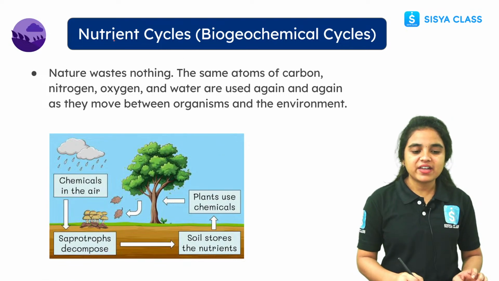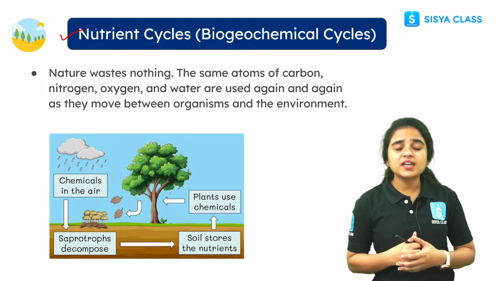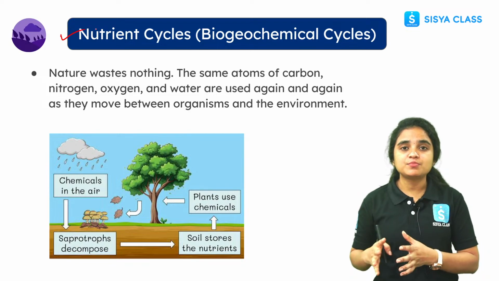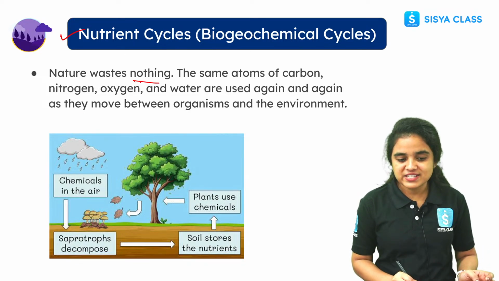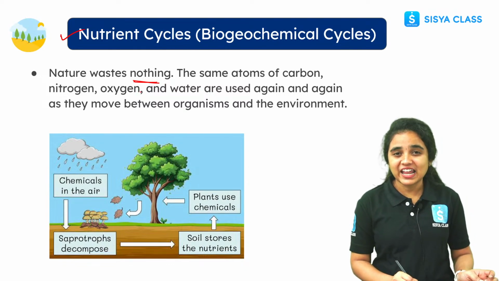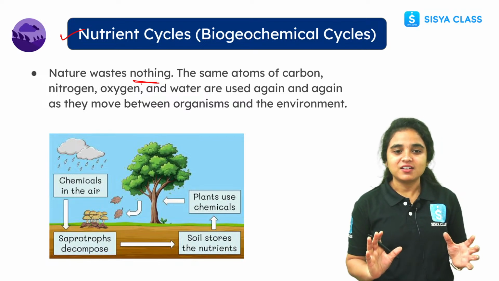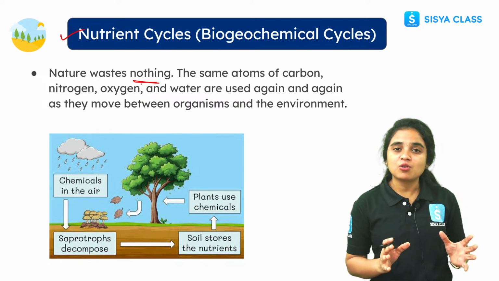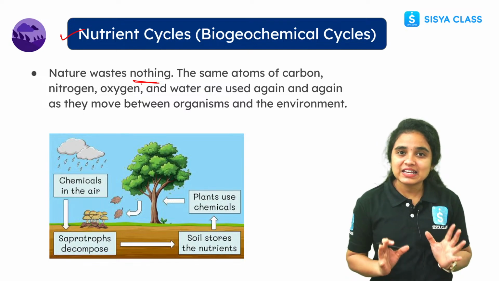It is also a very interesting topic. These nutrient cycles happen in different steps. Now let us see, nature will not waste anything, right? In the same way, in our house our mother will not waste anything. She will keep everything and use everything. In the same way, nature, also called a mother, will not waste anything.